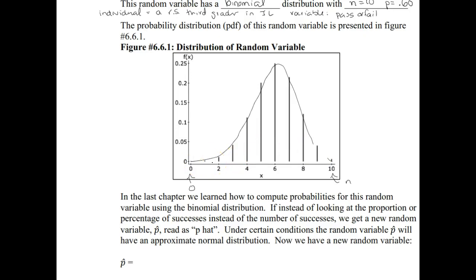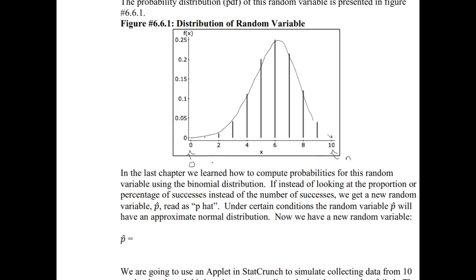In the last chapter, we learned how to compute probabilities for this random variable using the binomial distribution. But now, instead, we look at the proportion or percentage of successes instead of the number of successes, and we get a new random variable p hat. Under certain conditions, this random variable also has an approximate normal distribution, which means that whether we collect quantitative data and look at x bars, or qualitative data where we look at values of p hat, in either case we can use the normal distribution to compute probabilities.